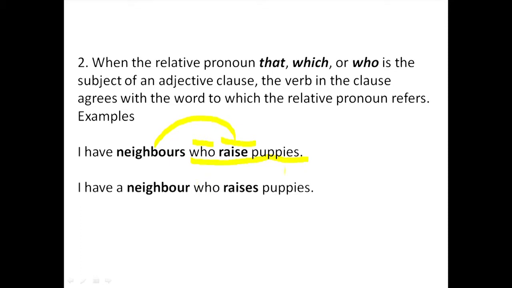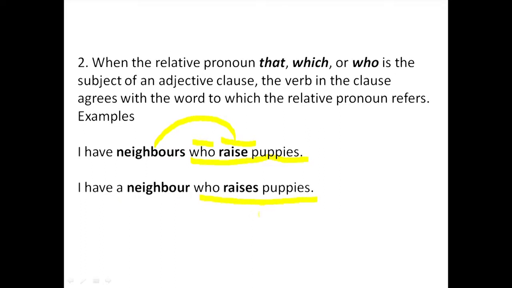This entire clause is telling us about what? Neighbors. I have neighbors. Which neighbors? Well, the ones who raise puppies. Normally, a singular action verb will carry S, a plural action verb no S. So we don't add any S to raise because this raise is referring to neighbors. Neighbors here is plural.